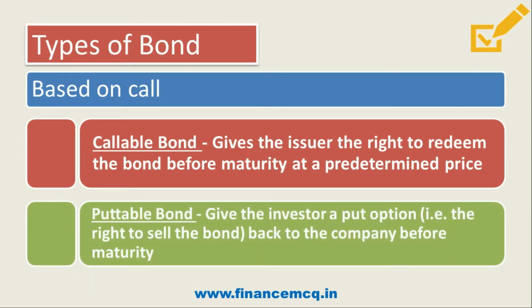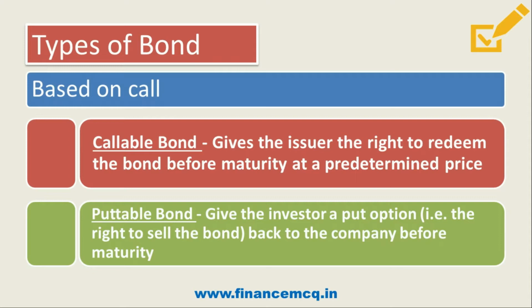Then you have a puttable bond. Now this bond gives the investor a put option. Now what is a put option? It is the right to sell the bond back to the company before its maturity. Remember friends, in a puttable bond the right is with the investor, and in a callable bond the right is with the issuer.